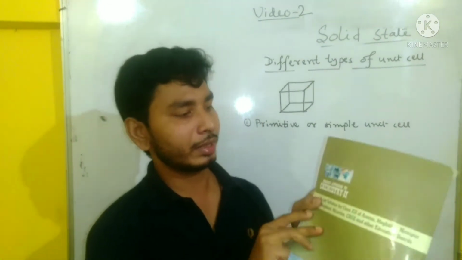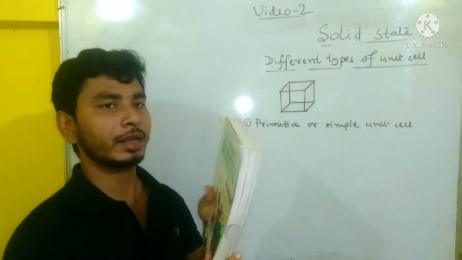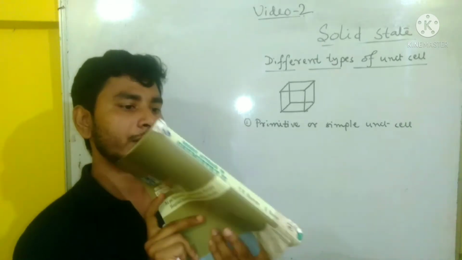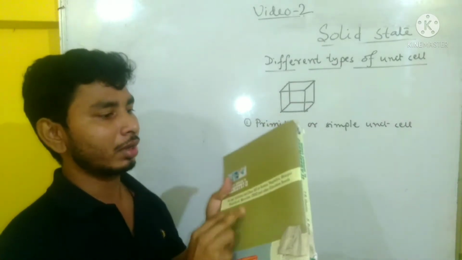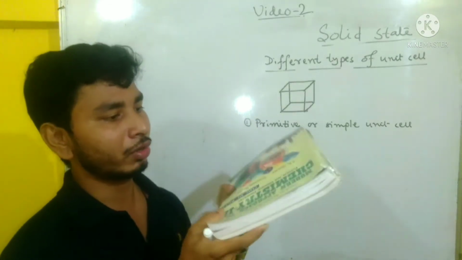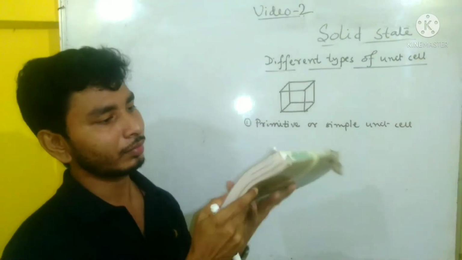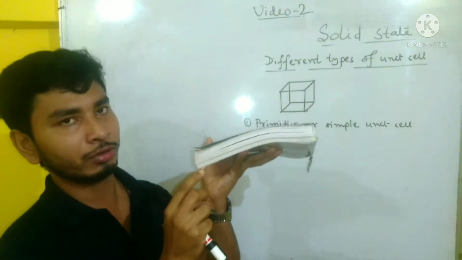Now suppose this book is a unit cell. Consider it is a three-dimensional structure, a unit cell. Now in this book, how many corners are there? 1, 2, 3, 4.